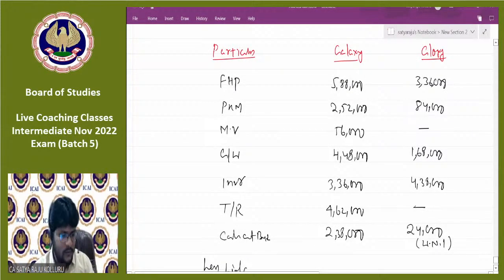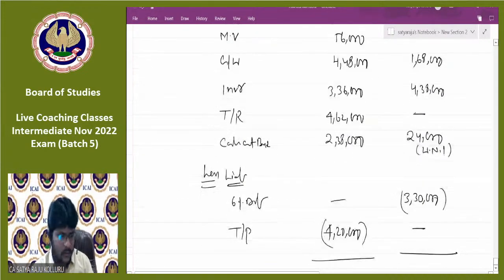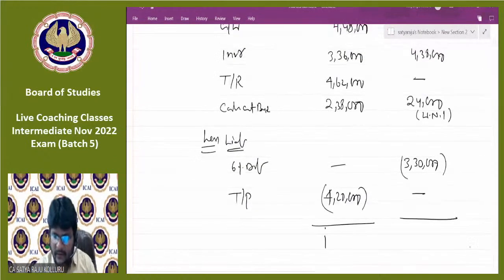5,88,000 plus 2,52,000 plus 56,000 plus 4,48,000. 1 second. 4,48,000 plus 3,36,000 plus 4,62,000 plus 2,38,000 minus 4,20,000. I got 19,60,000. Is it correct, guys? 19,60,000 is the NAV of Galaxy Limited.